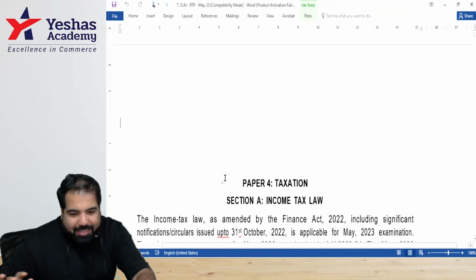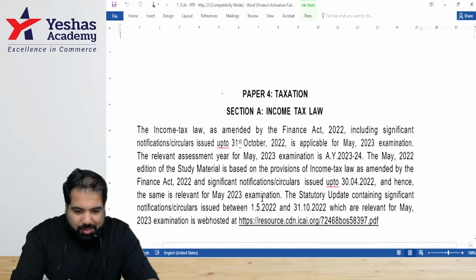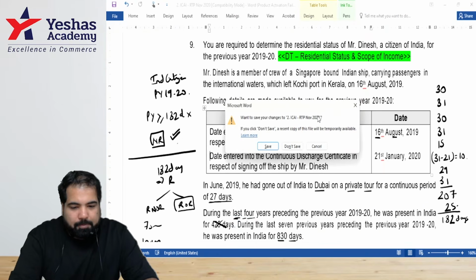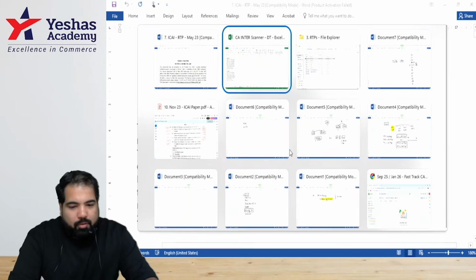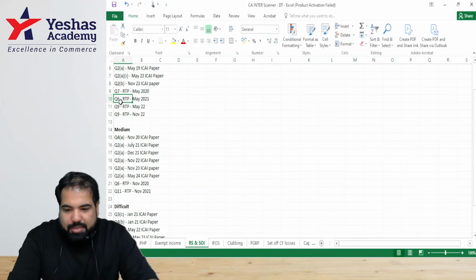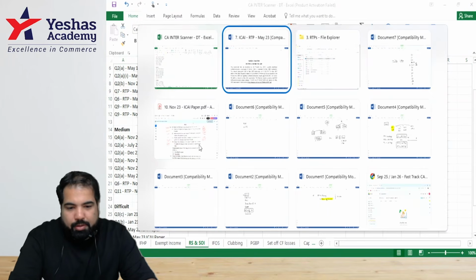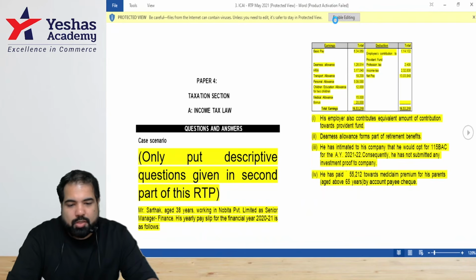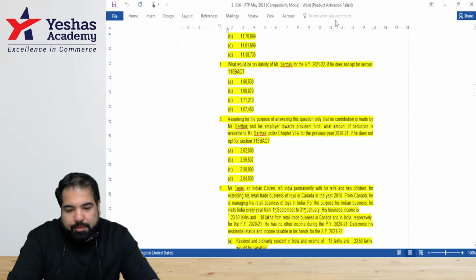All right, back again, guys. Back to calculators and back to more sums here. This is the next sum. This was question number 9. We'll go to the next one here, which is easy. Question number 6, RTP May 21. So RTP May 21. This is question number 6.